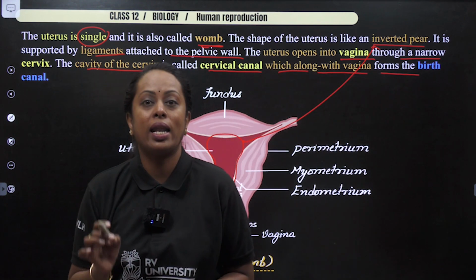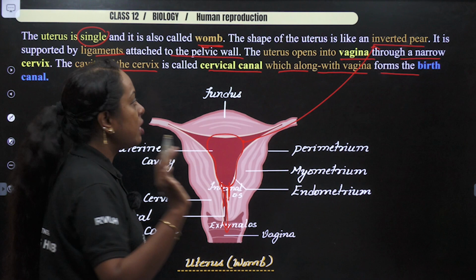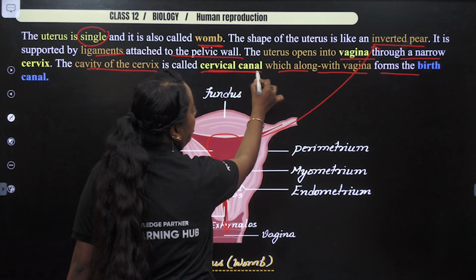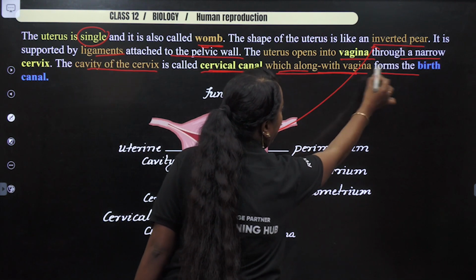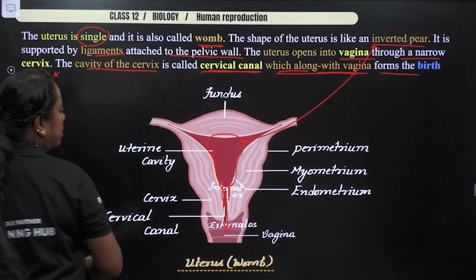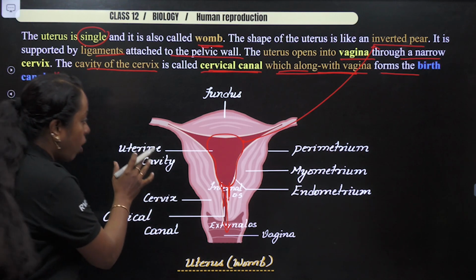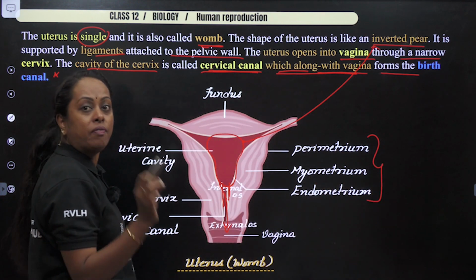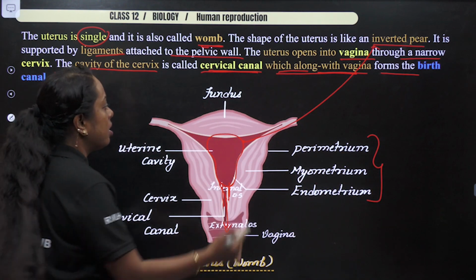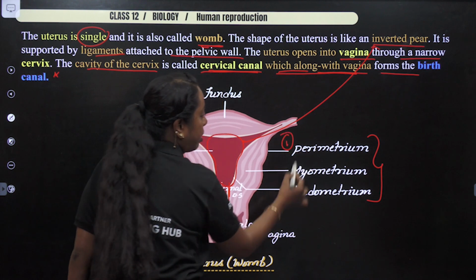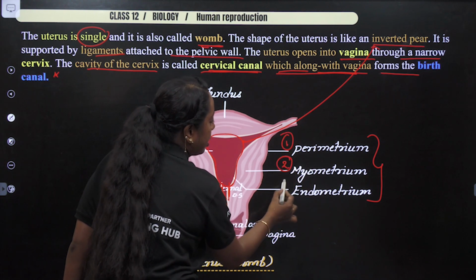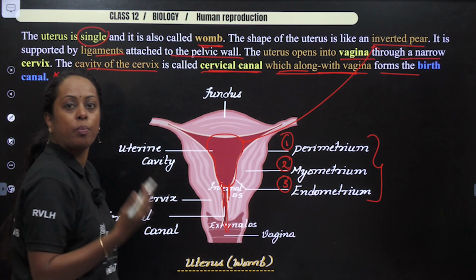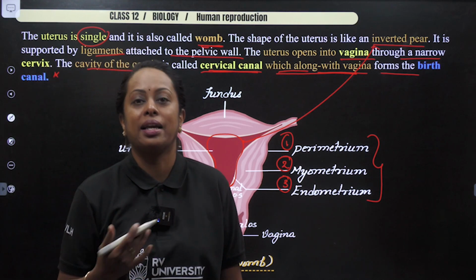I want you to highlight that particular point, especially which says the cervical canal along with the vagina forms what is called the birth canal. Now, if you observe the image, I have written 3 more extra points here, which speak about the layers. Outermost perimetrium, the middle myometrium, the innermost endometrium, which undergoes cyclic changes.